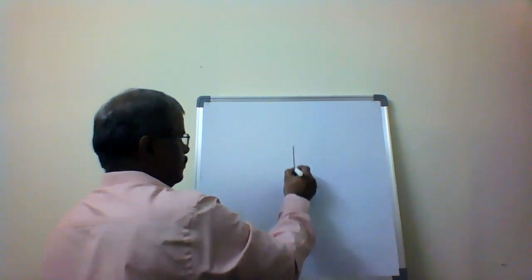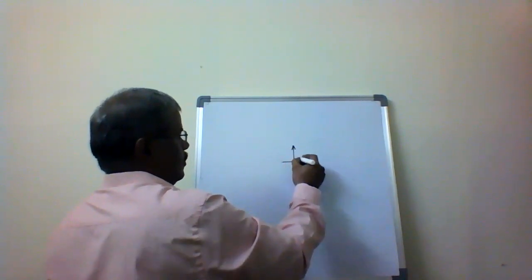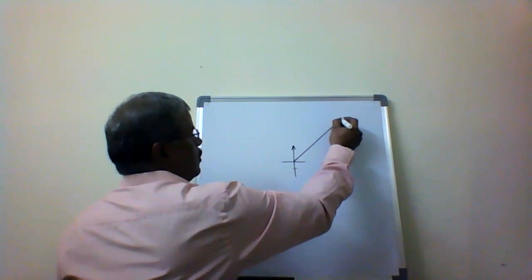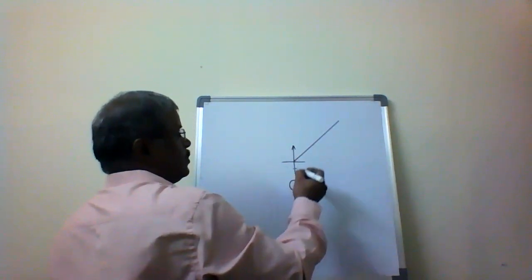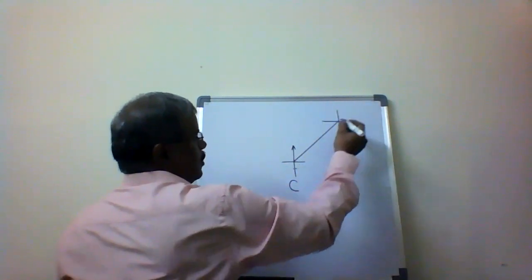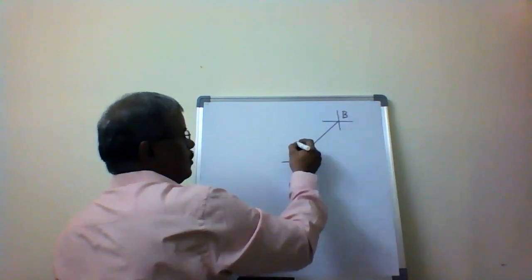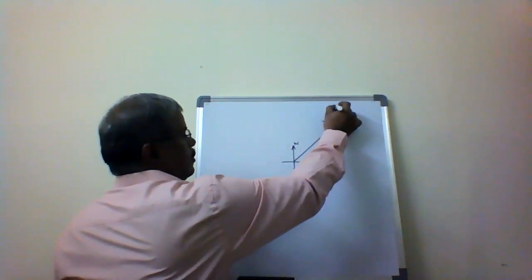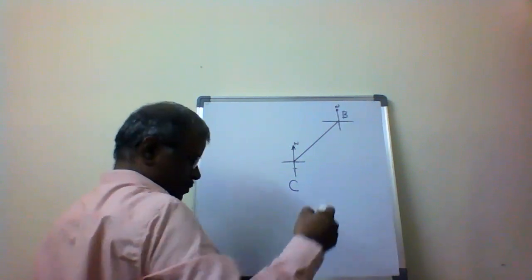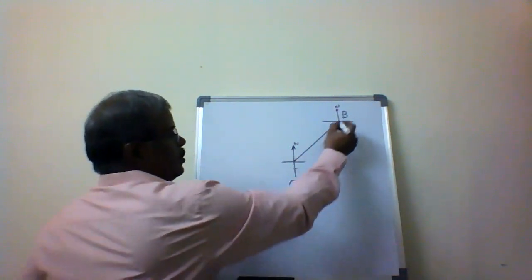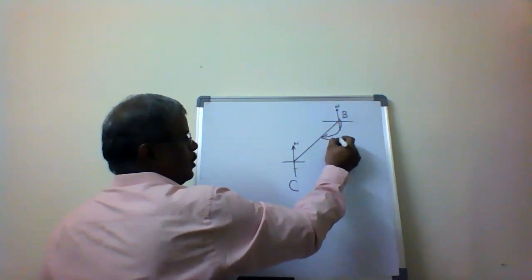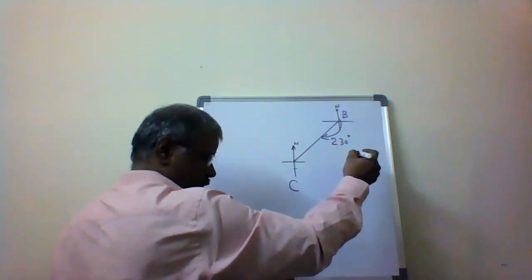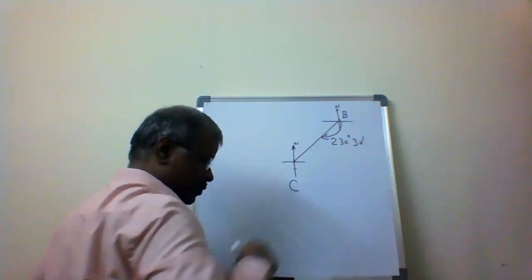So now I am going to be coming to the C point. This is C, this is B. So this is 230 degrees 30 minutes.